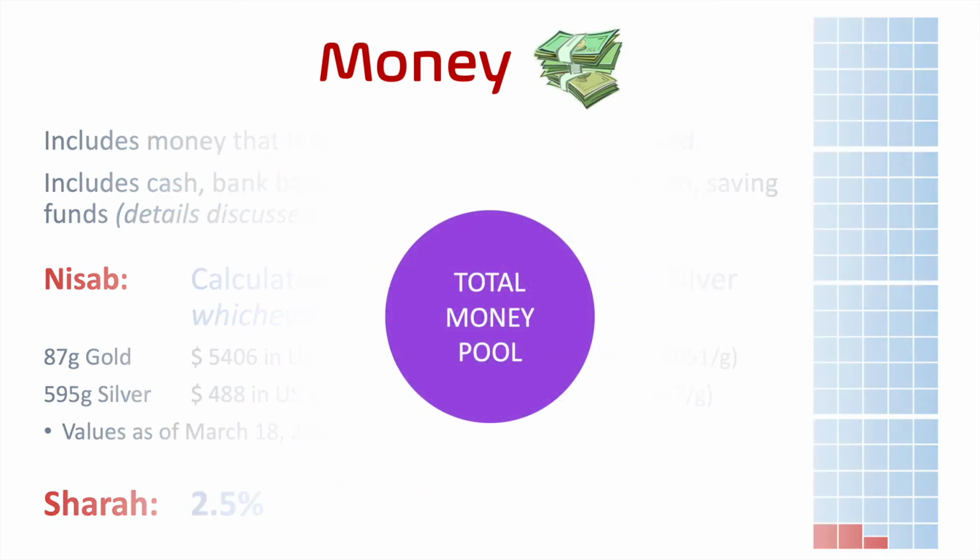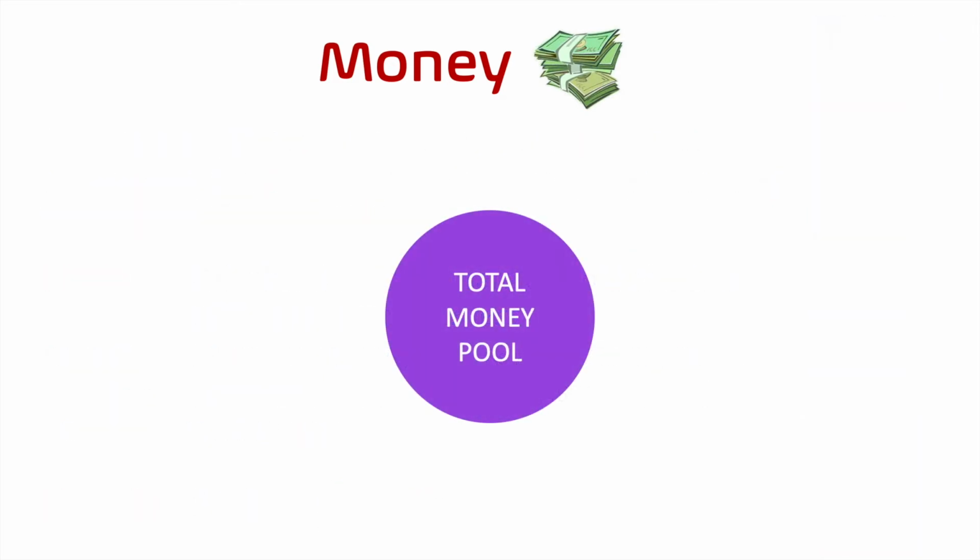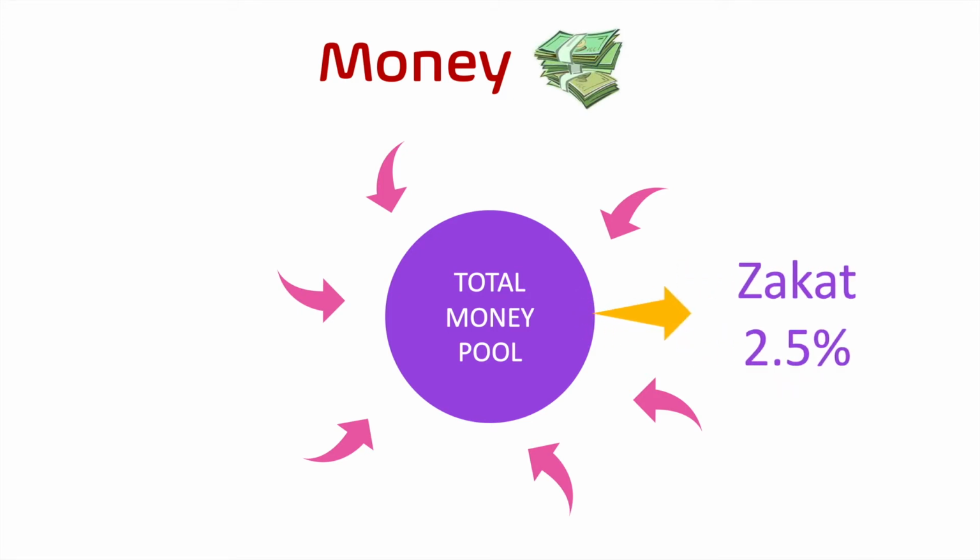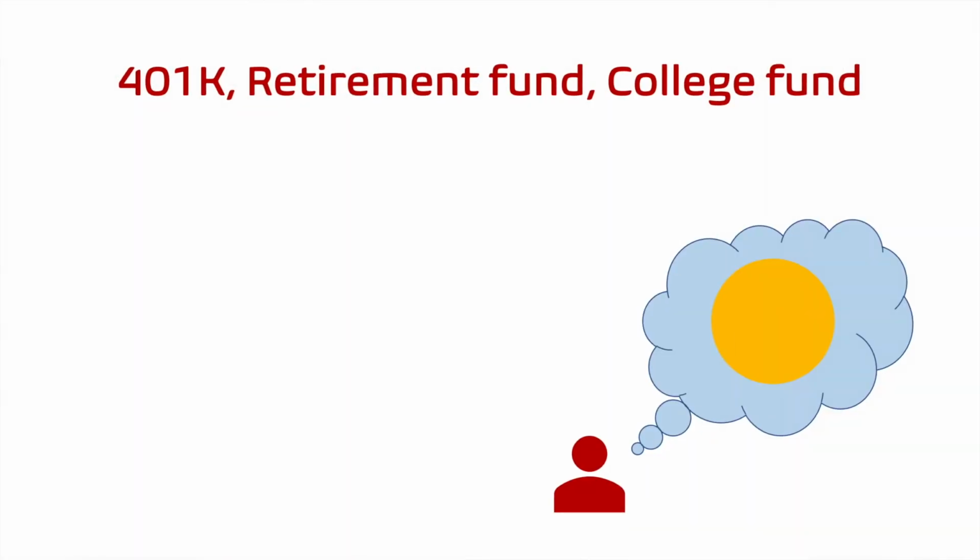Now, how do I calculate my pool of money? Because money could be in different forms. I could have some cash in my wallet, in my home. I have bank balances, may have 1 or 2 bank balances. There might be stocks that someone owns, or someone might own cryptocurrencies, or someone might have invested in different types of funds like 401k and college funds. We have to pool all of the money that we have in our possession and money that we have access to for that time of the year, and pool them all together and then calculate our zakat based on the sharah of 2.5%.